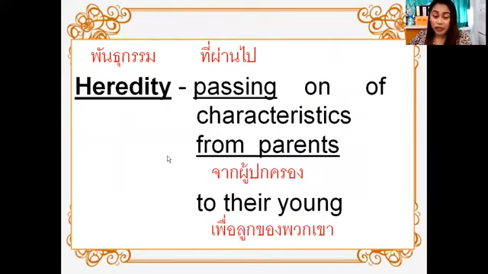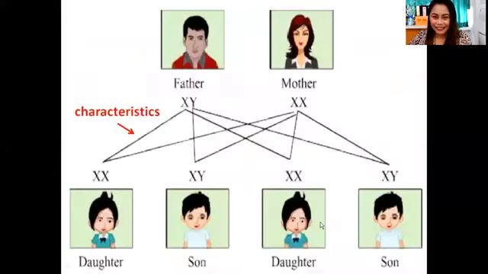Again, heredity, passing on of characteristics from parents to their young. Like this one, father, mother. And these are the characteristics that they give to their daughter and son.